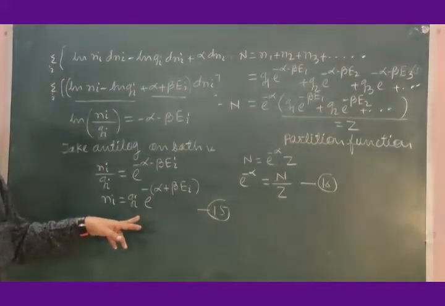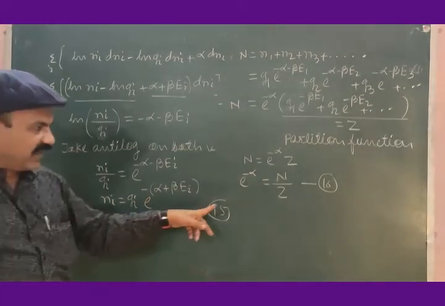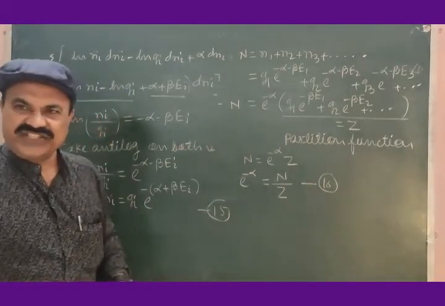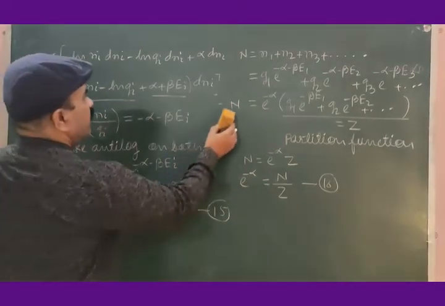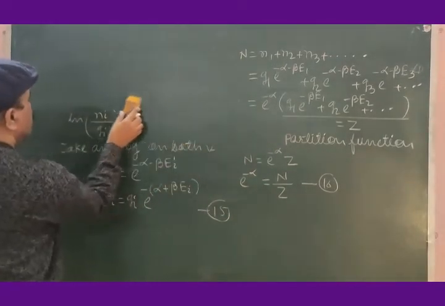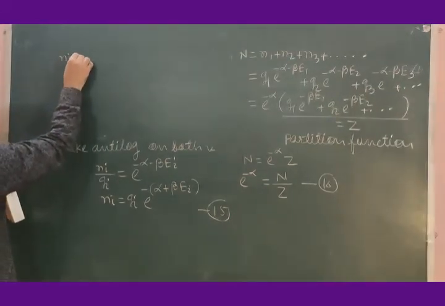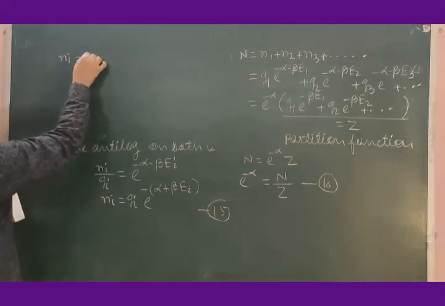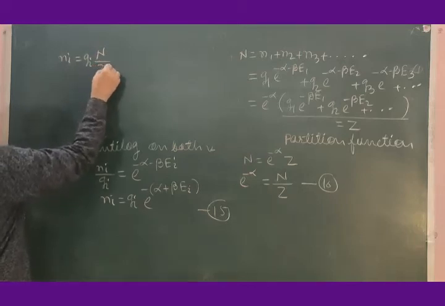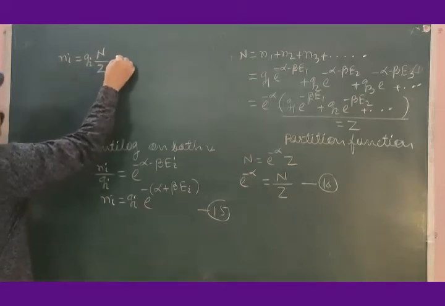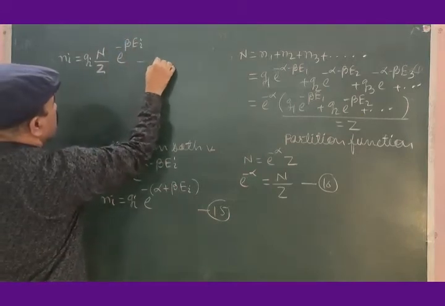Come back to equation 15, we have e to the power minus alpha here. For this e to the power minus alpha, let us put N by Z from equation 16. If we use equation 16 in 15, equation 15 for MB distribution law will now become Ni is equal to Gi into N divided by Z into e to the power minus beta Ei.